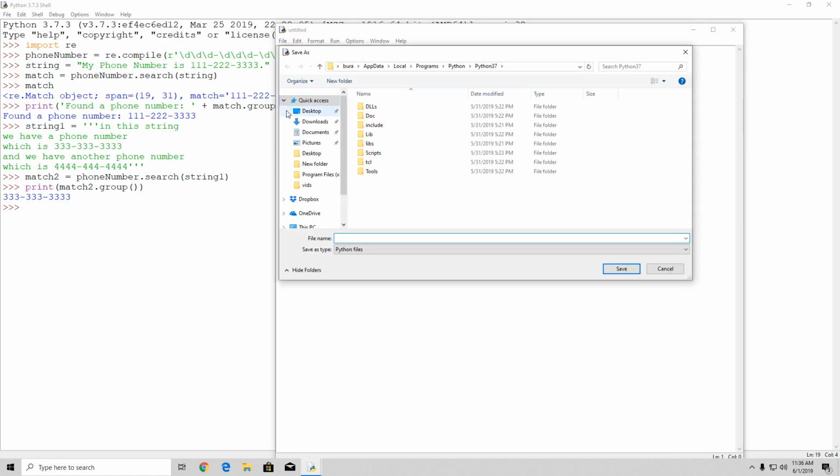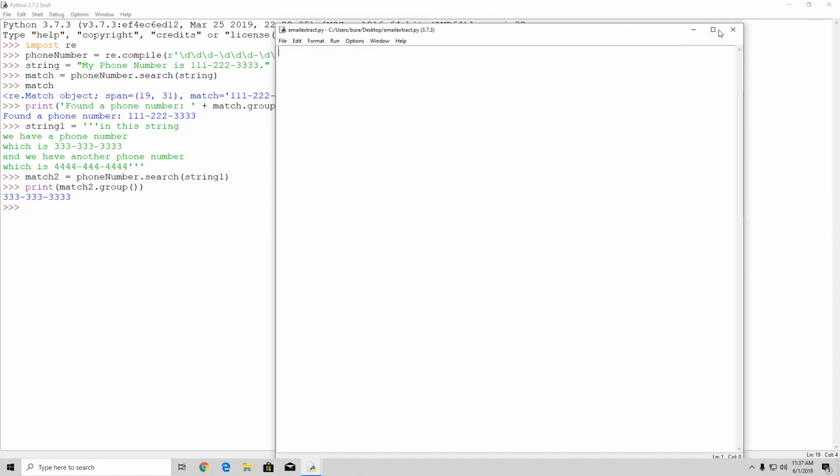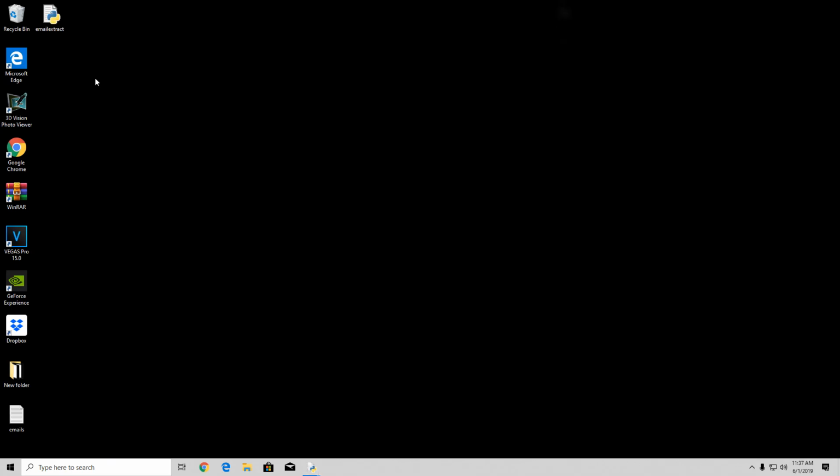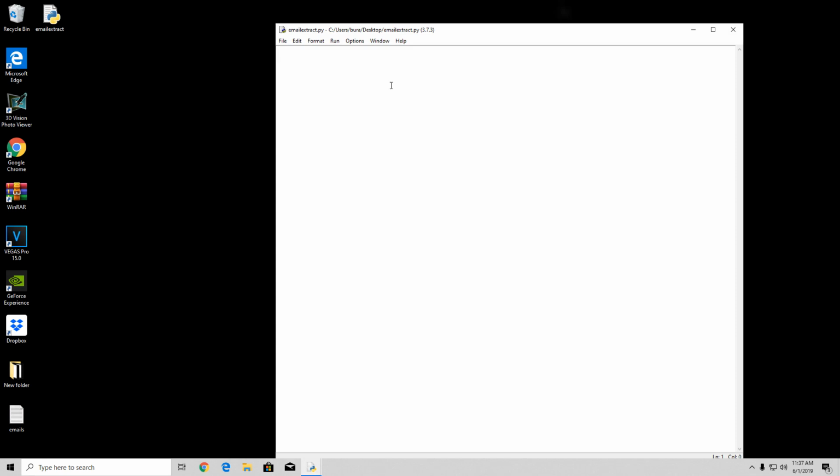Make sure to save it in the same path that you saved your emails.txt. And right here we're going to name it, for example, email extract.py. Okay, so we named it. If we go right here, you can see that here is our email extract file as well as our emails file. Okay, now let us code it.